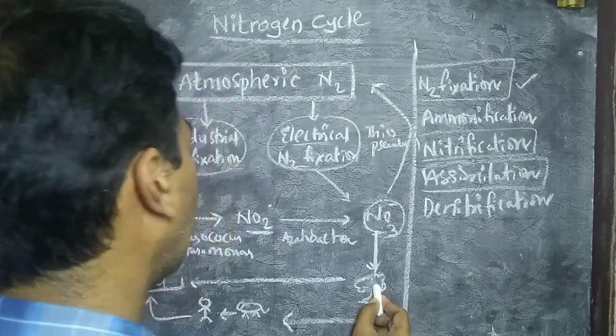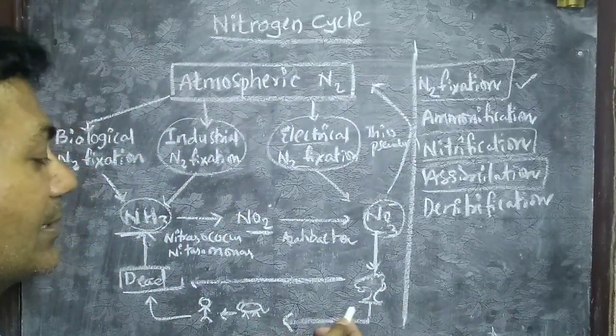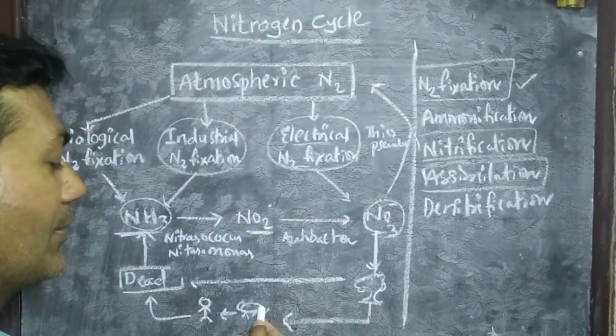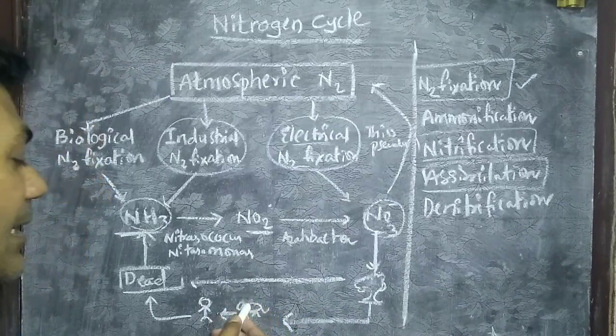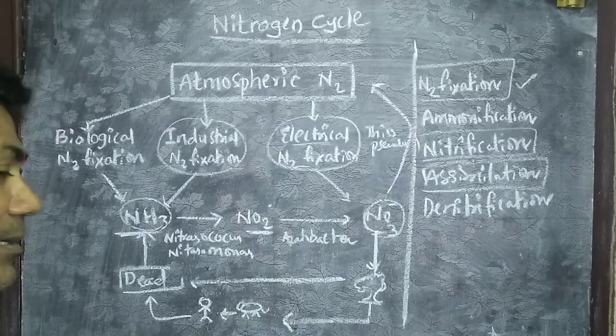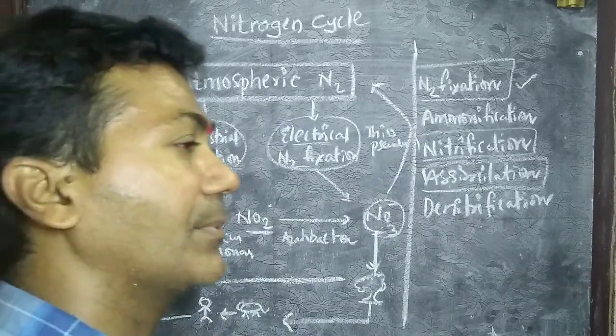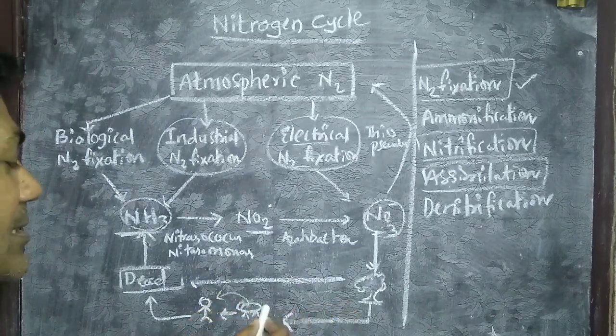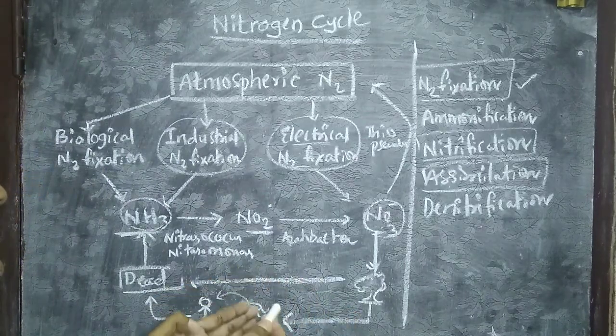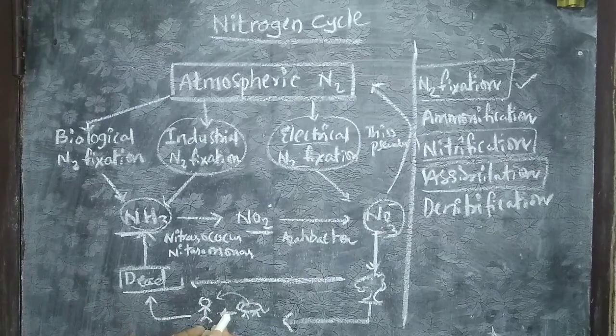This plant is eaten by a herbivore, so that the nitrogen enters its body and it creates its own biomass, and the herbivore is eaten by a carnivore, subsequently the carnivore is eaten by an omnivore, and so on. So by eating the body parts, nitrogen enters from one organism into another organism.